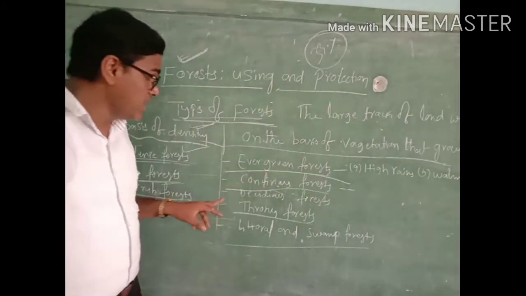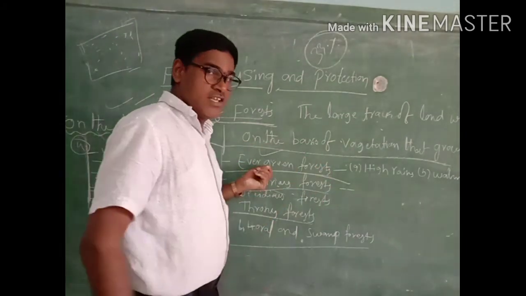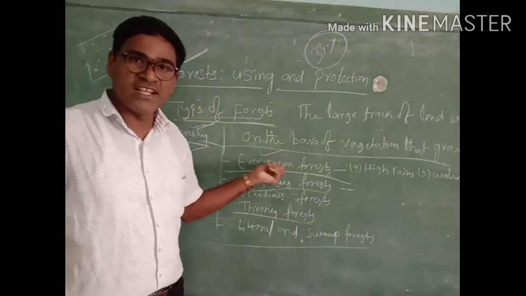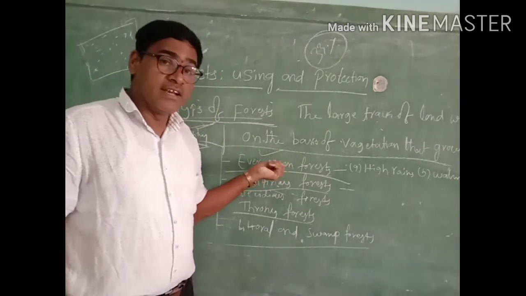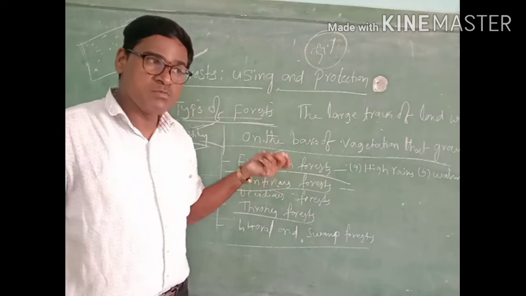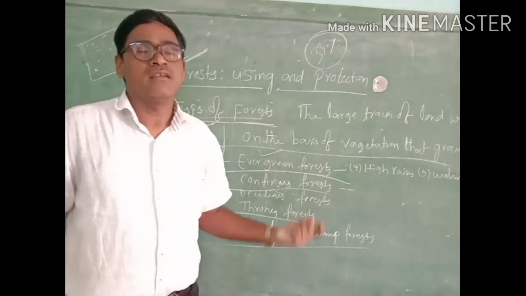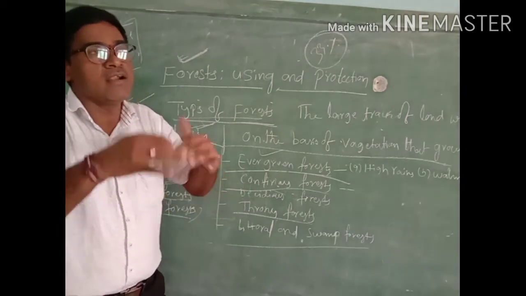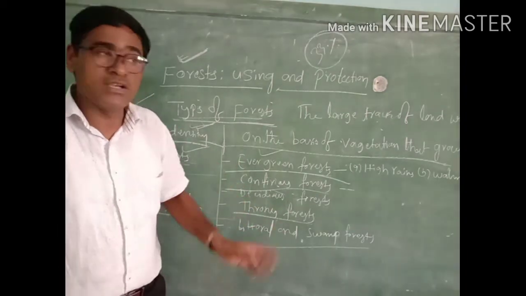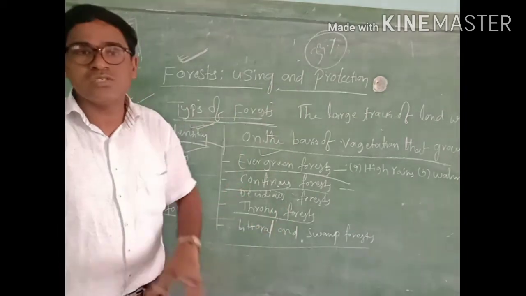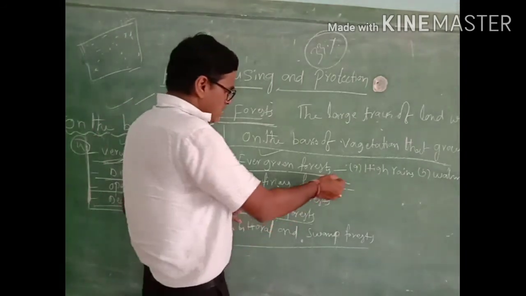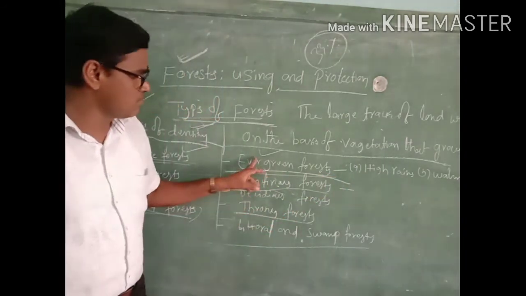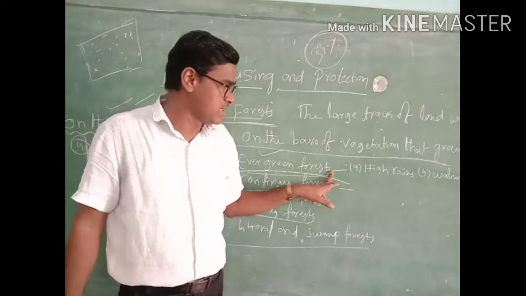Very simple. Evergreen means throughout the year these forests look green. The trees shed their leaves, but immediately new leaves come, and we can't observe the trees shedding their leaves. So it looks green throughout the year, so we call this type of forest evergreen forest area.